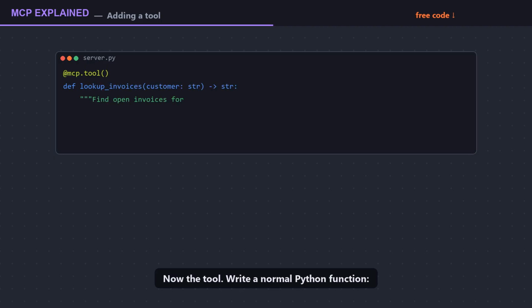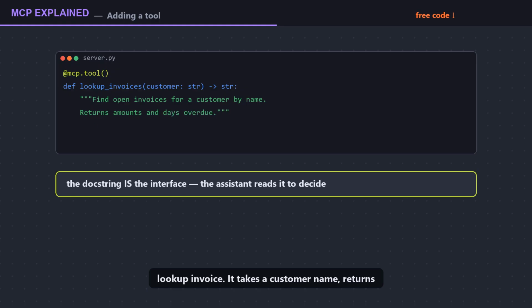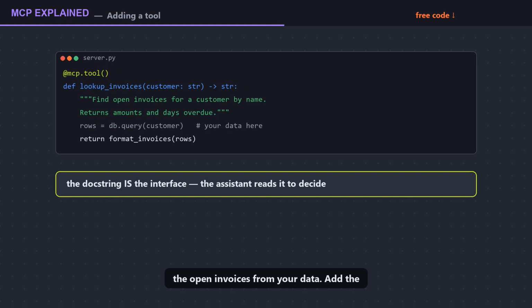Write a normal Python function. Look up invoice. It takes a customer name, returns the open invoices from your data. Add the @server.tool decorator on top and write a clear docstring. That docstring is what the assistant reads to decide when to call it. Good description, good behavior. That's genuinely all a tool is.